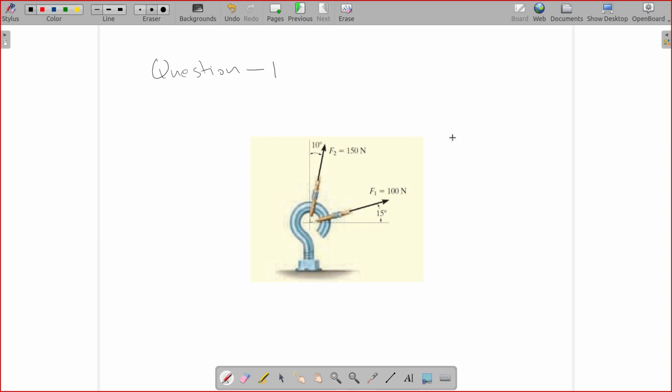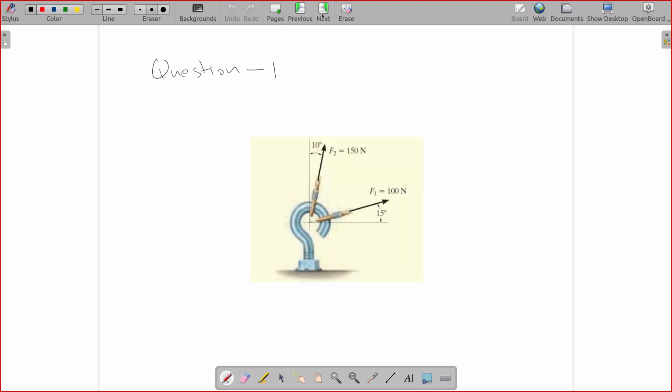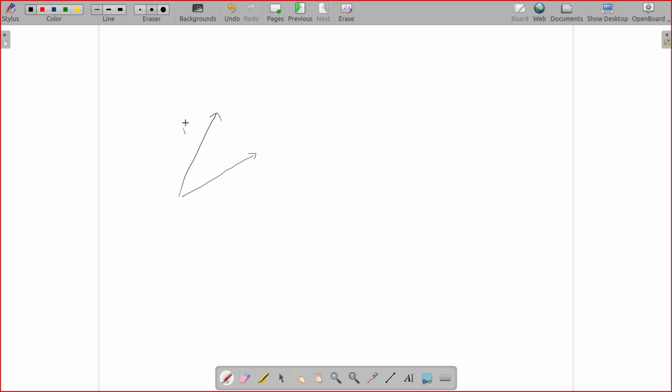How will you use the parallelogram law of vector addition? So you have two forces, 150 and 100.